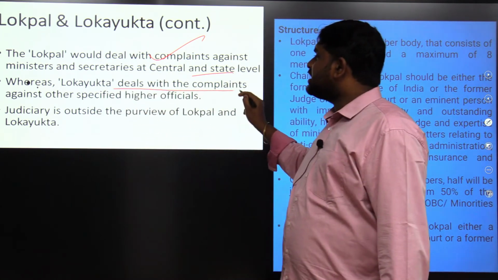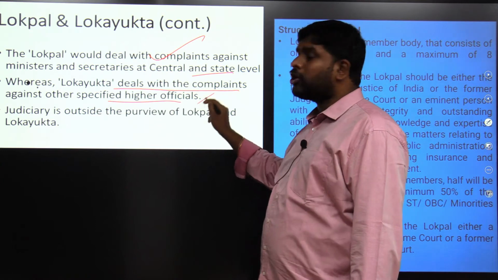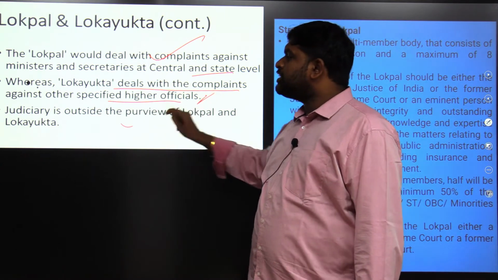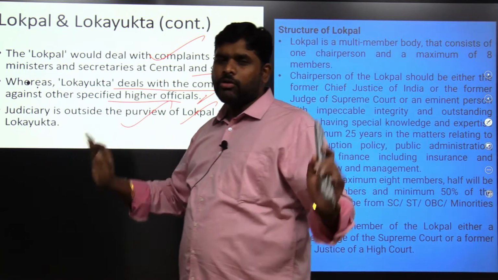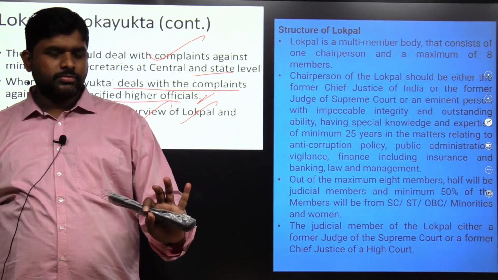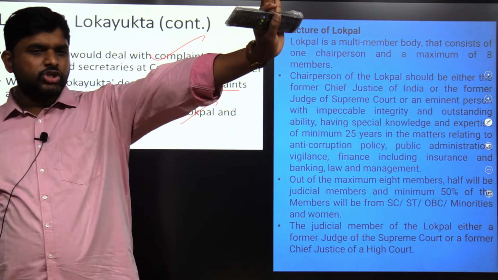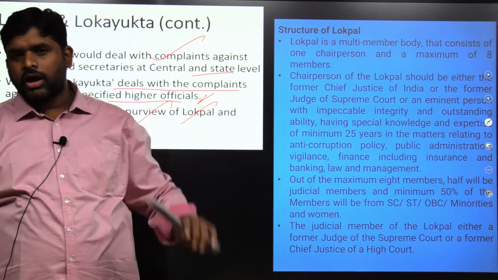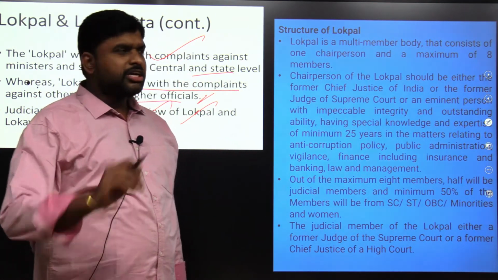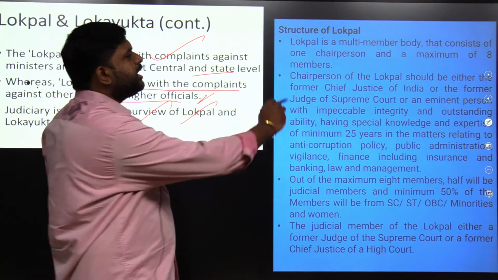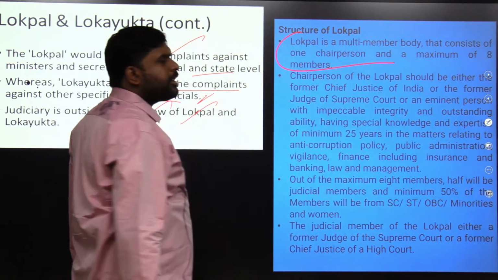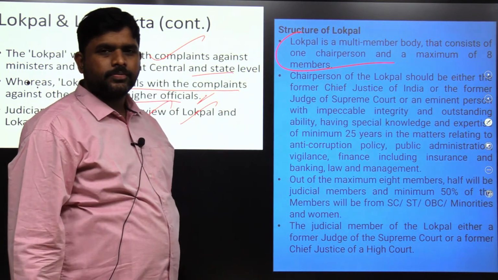Whereas Lokayukta deals with the complaints against other specified higher officials. Judiciary is outside the purview of Lokpal and Lokayukta. This you have to know. So at the central level it is called Lokpal, at state level it is called Lokayukta. What is its function? It is a multi-member body that consists of one chairman and a maximum of 8 members.